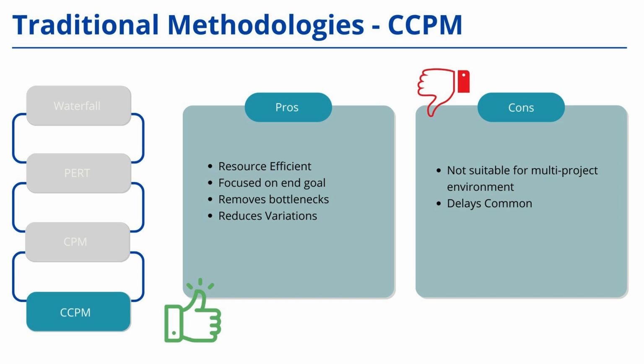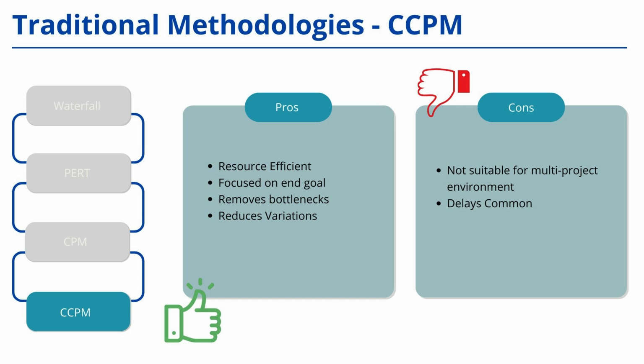Resource efficiency. Since resources are considered as constraints, this method helps in managing them effectively. Focus on the end goal. Because we start with the end goal in mind, the focus remains clear. Bottleneck reduction. Similar to critical path method, CPM, this approach helps identify dependencies and bottlenecks using a network diagram. Once we identify them, we can address them to reduce variations in the project timeline.